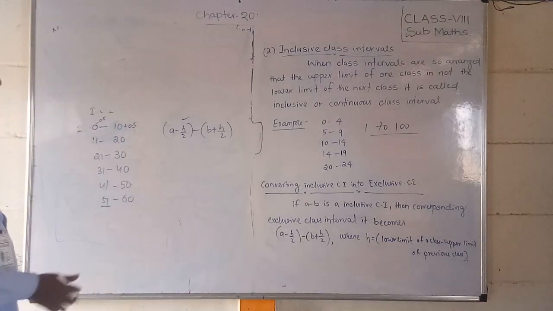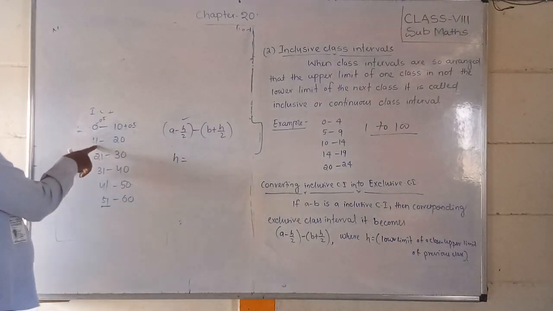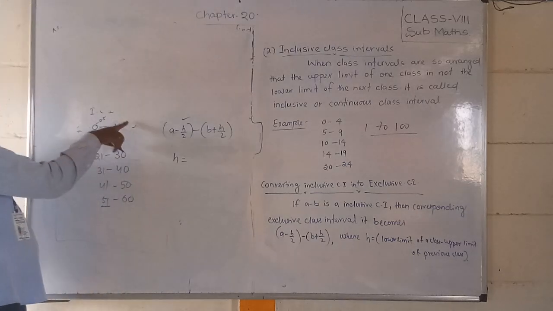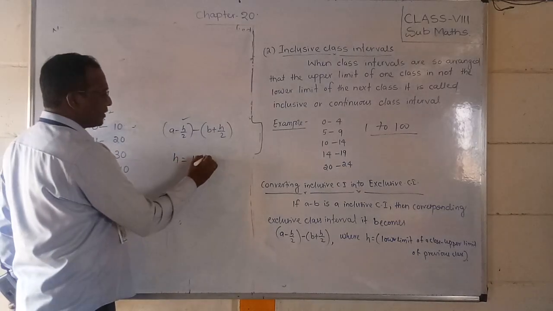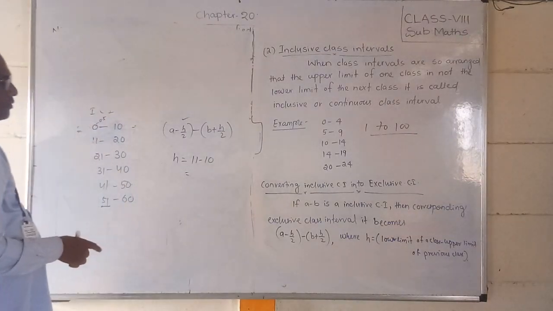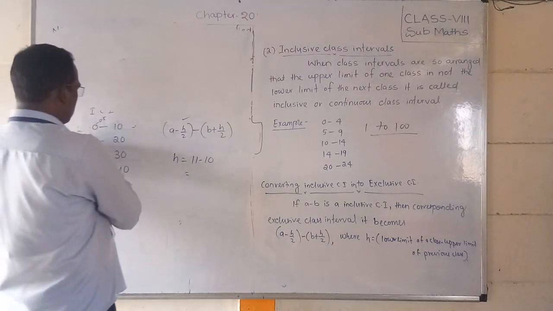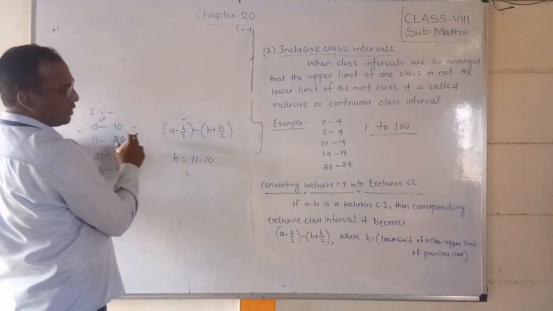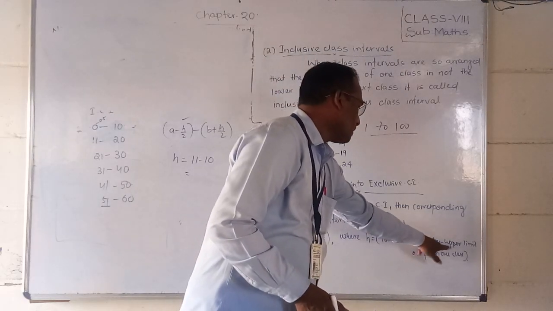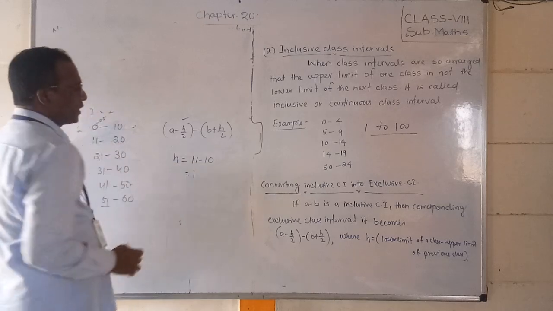I have also written the formula for h. h is equal to this class's lower limit minus the previous class's upper limit. That means 11 minus 10. Did you understand? Whenever we find that difference, it is the lower limit of the class minus the upper limit of the previous class. That means 1 will come.